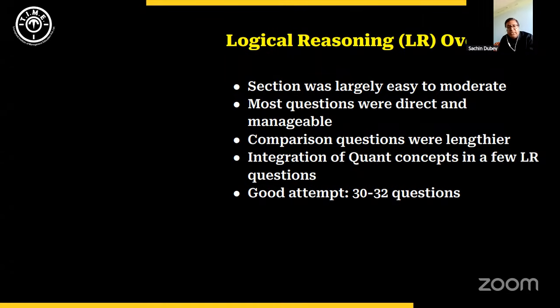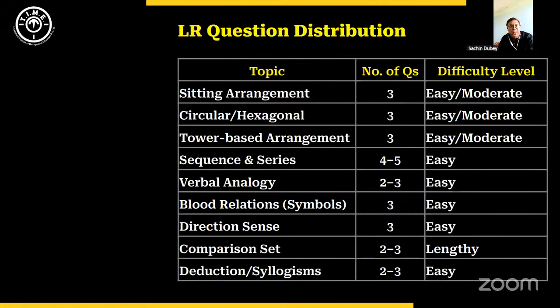So in a nutshell, I can say it was as usual as it appeared in the previous year, barring a few basic 1 or 2 exceptions here and there. Might be a slight change in the composition of the number of questions of the test item, shifted here or there to make the whole grand total 40. So it is more or less regular and was very, very easy to tackle for the students. So that was from my end, and hope that will give you a fair idea of what could be the likely cutoff in that section. Of course, it will be an estimate only, based on the students' input. So over to you, sir, now.